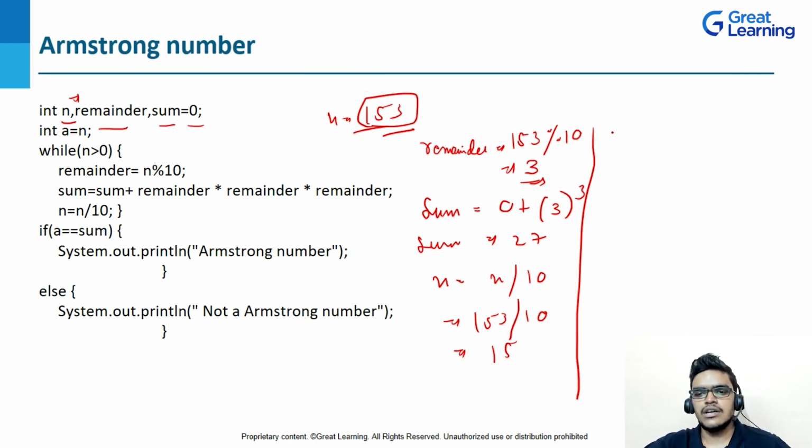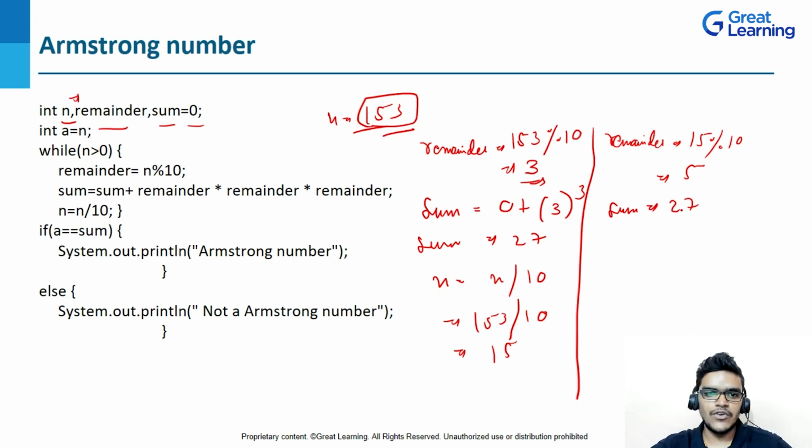Now let's see how this logic exactly works. Once again, what's the formula for remainder? n modulus 10. Now my n is 15, right? If I write 15 modulus 10, what will the remainder be? 5, right? Then sum, and last time my sum was 27, because the sum formula is sum plus remainder cube, and my remainder is 5, so 5 cube.